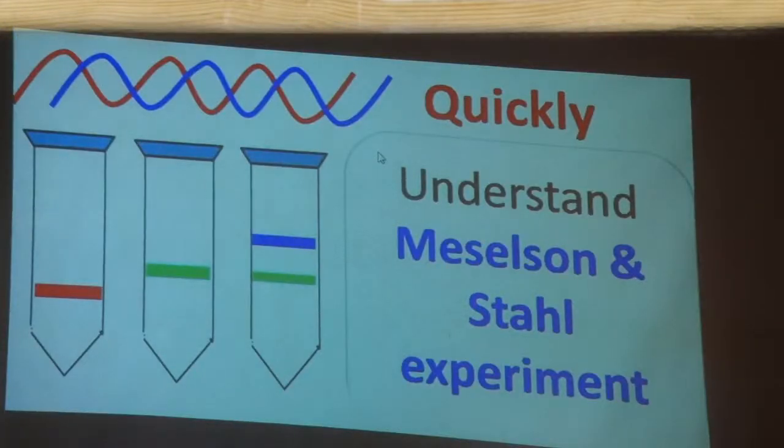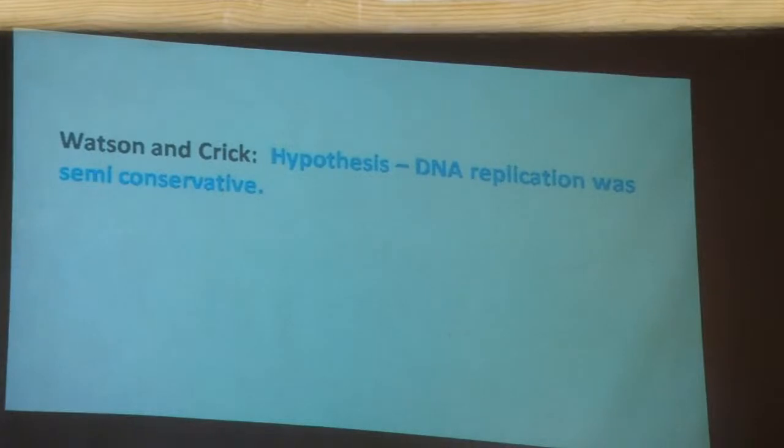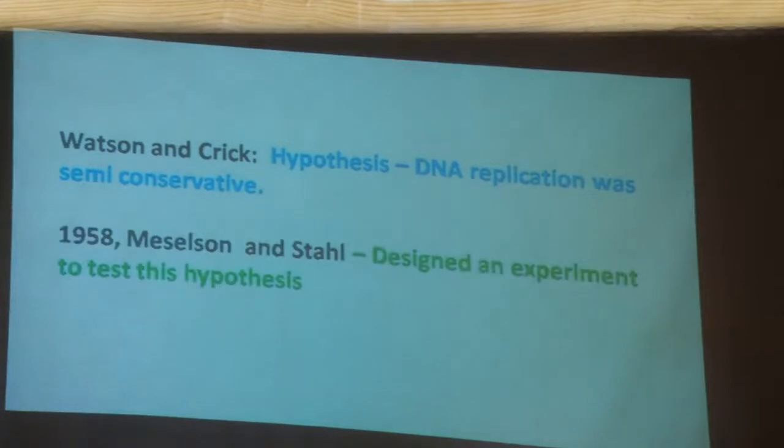Hey everyone, quick biochemistry basics here. Let's talk about Meselson and Stahl's experiment. Watson and Crick had a hypothesis that DNA replication was semi-conservative. However, there was no experimental evidence to test this hypothesis. So, to test it, Meselson and Stahl in the year 1958 designed a wonderful experiment.